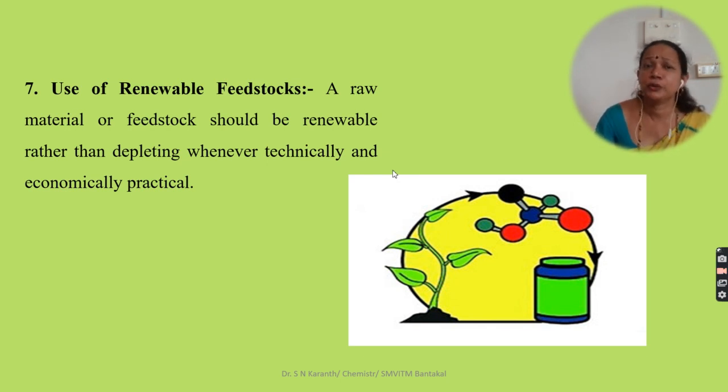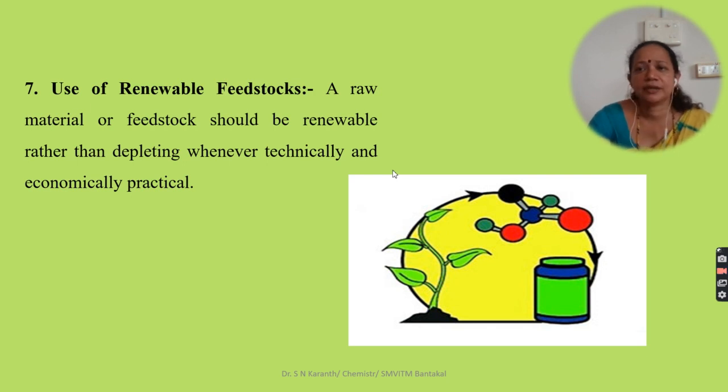So the seventh one is use of renewable feedstock. If you use a renewable feedstock, there is no loss in the feedstock. For example, in the manufacture of ethanol, we normally use sugarcane juice. It's a renewable one and we can get it in large quantity. We can cultivate it, and it gives work to farmers.